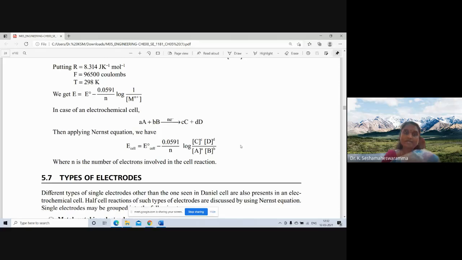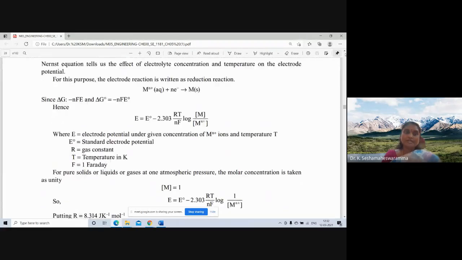So hence you have to remember for future references the next equation. E is equal to E0 minus 2.303 RT by NF log concentration of M by concentration of M ionic state.